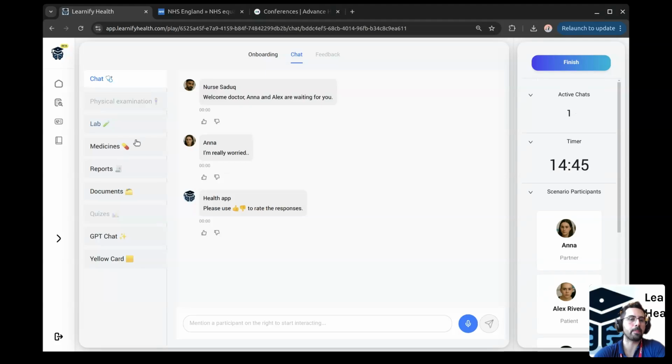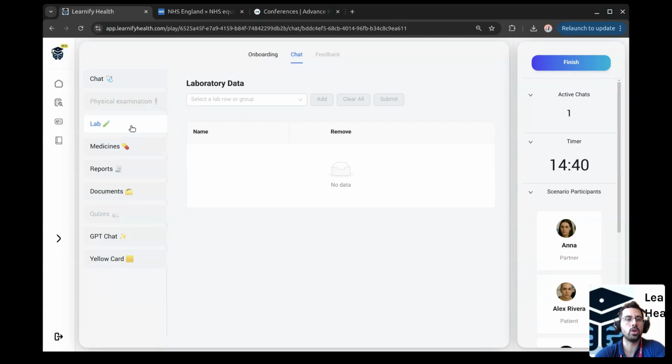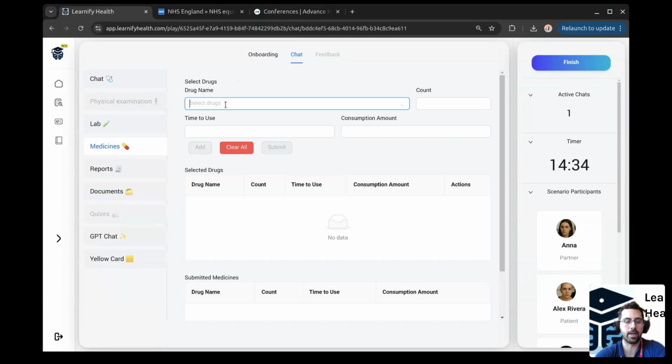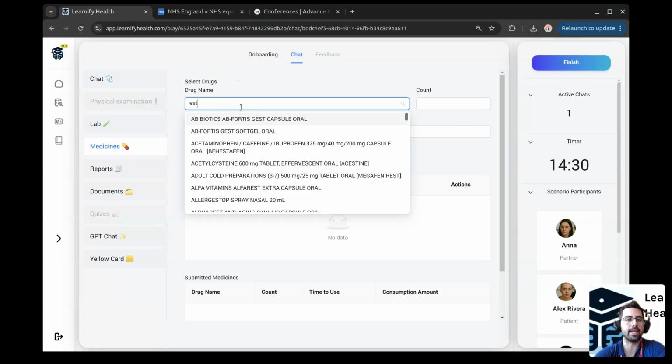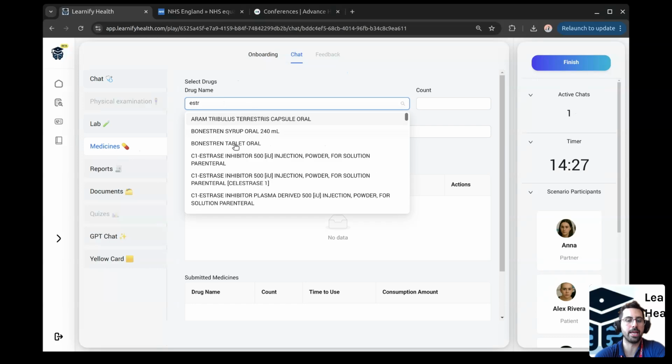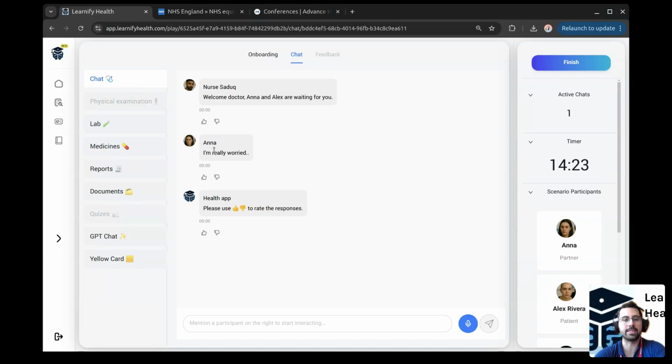On the left, you can also see the lab tests can be requested, or the medication can be provided, estrogen for example in this case, to the patient, and several other tabs for escalation and reporting.